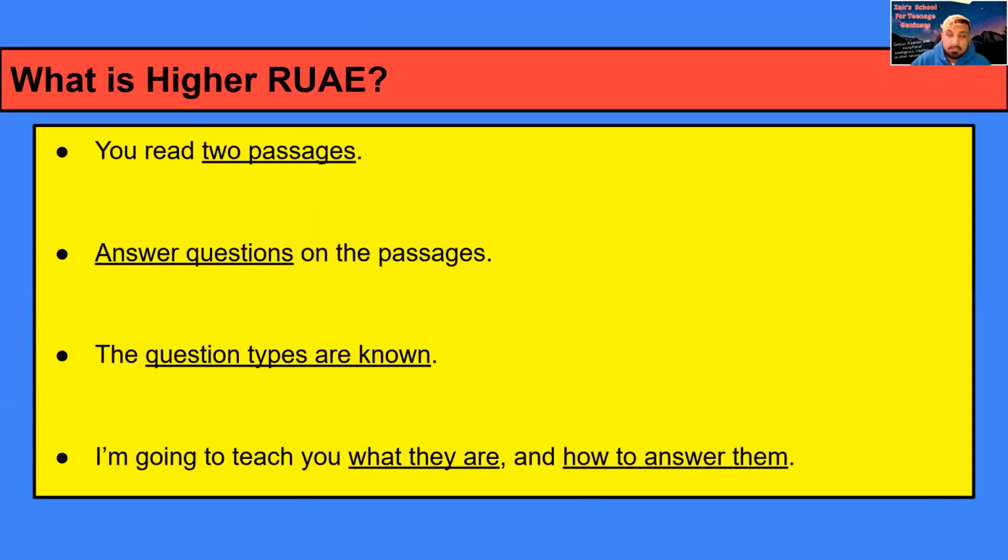So what is Higher RUAE first? And this is going to be quick. Higher RUAE is you read 2 passages and then you answer questions on the passages. It's similar to what you did in Nat 5. Only difference is that this time you're reading 2 passages instead of reading 1 passage. You know what I'm saying?